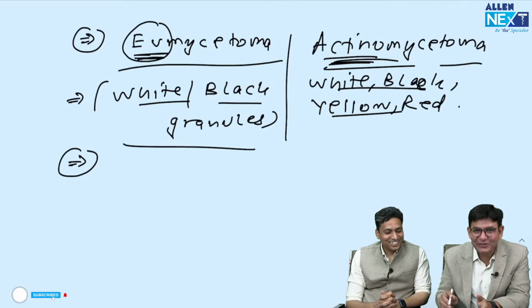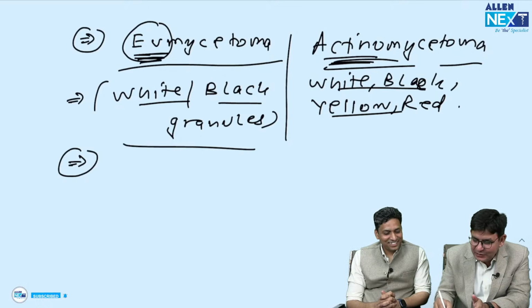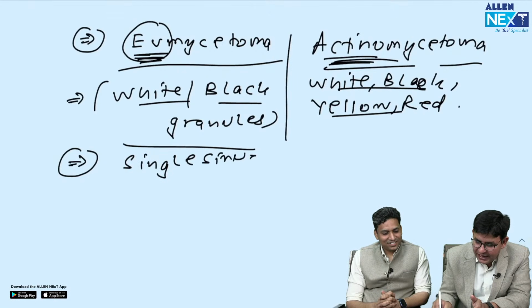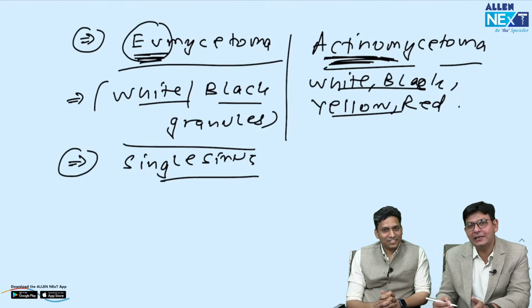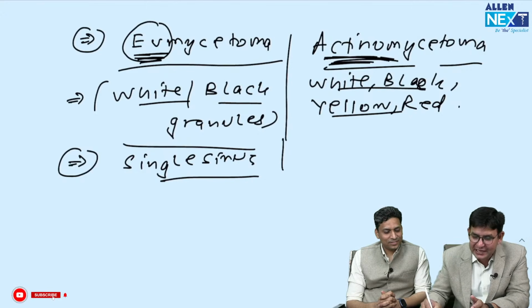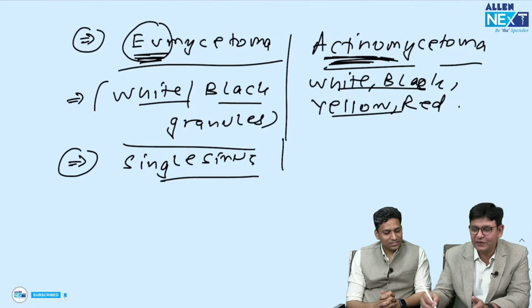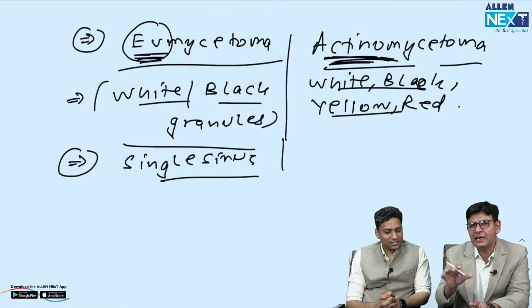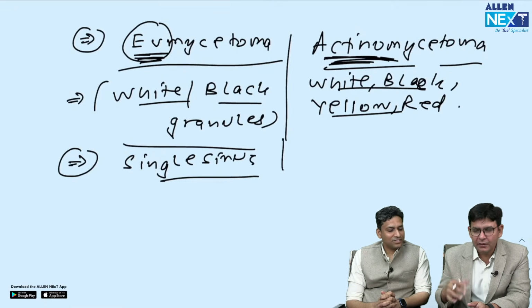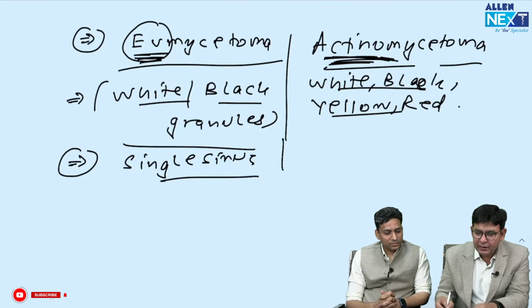So remember like this also, that your life is, you are single. Okay, so you should find a partner. You are single. The eumycetoma is having what? Single sinus and swelling, whereas in actino, what is its life? Colorful. So multiple sinuses and swelling is a feature of actino. Okay, but this is not always typical, because most of the time you can't differentiate between them.